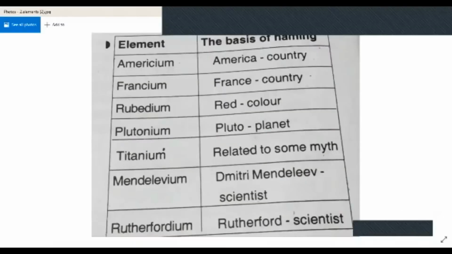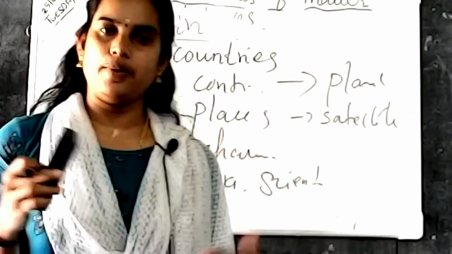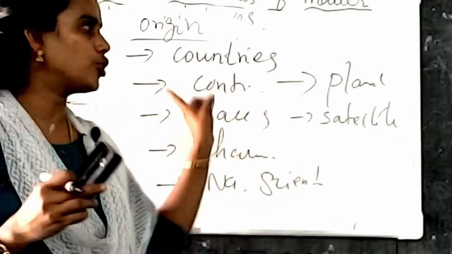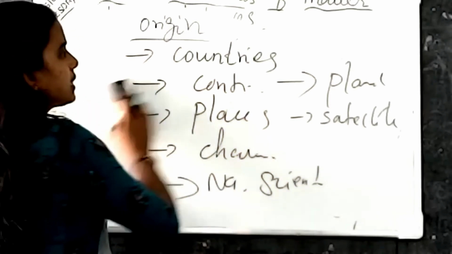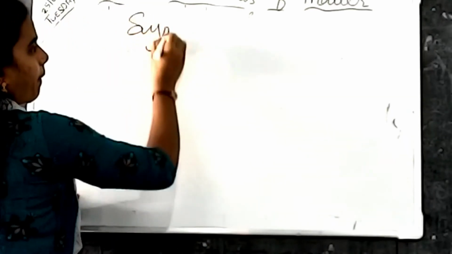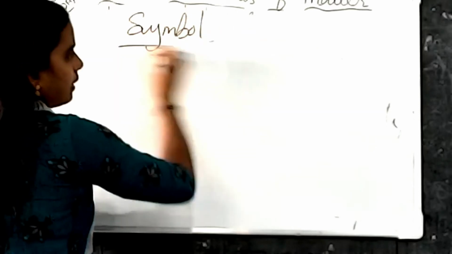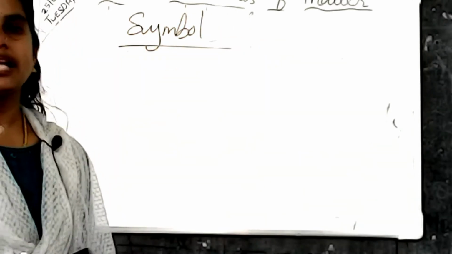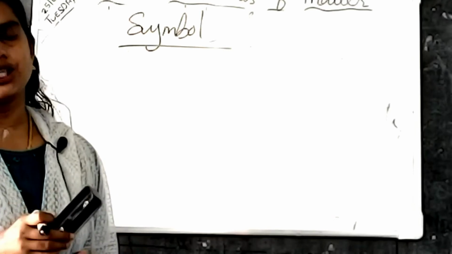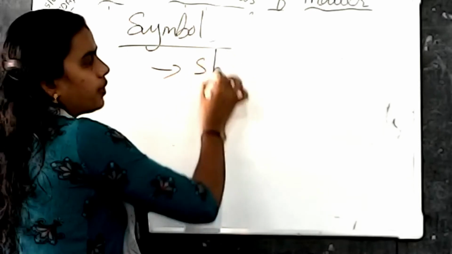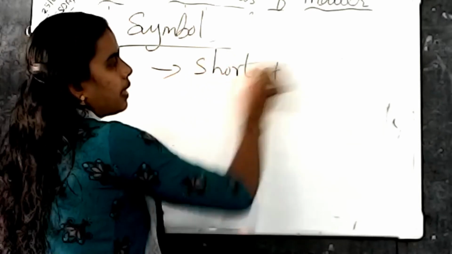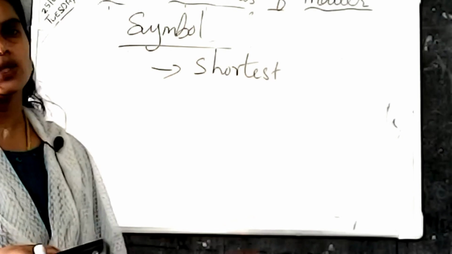Listen. So here we have discussed the topic origin of the name of elements. Next, we are moving on to symbols. So listen to me. Symbols. Here, a symbol is the shortest representation of an element. So what is meant by symbol? It is the shortest representation of any element. It is known as a symbol.